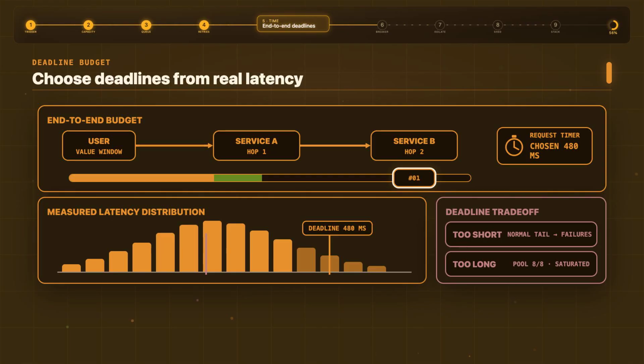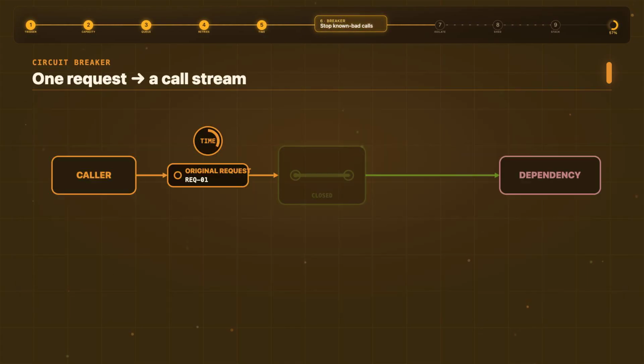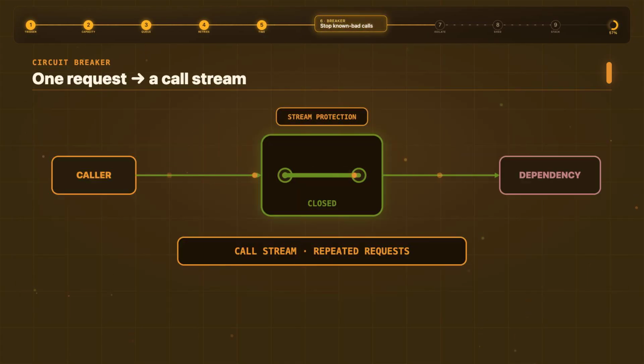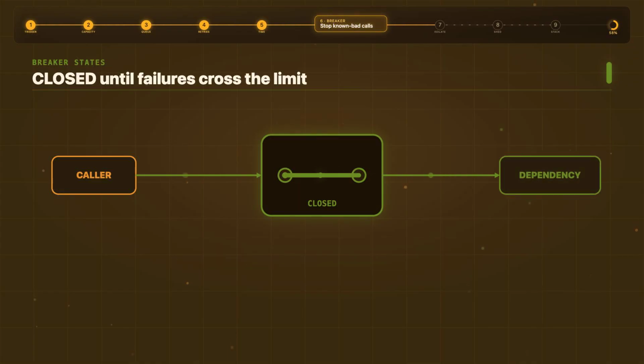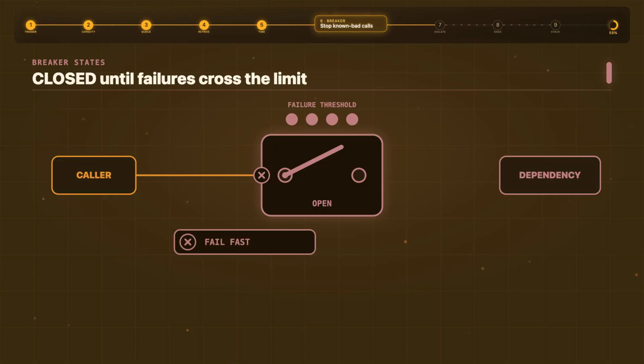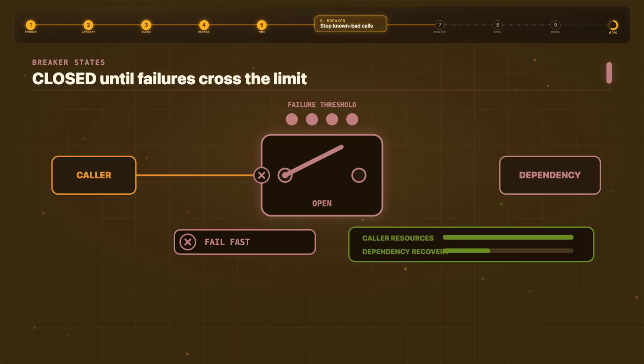5. Circuit breakers stop asking a known bad question. A deadline limits one request. A circuit breaker limits repeated requests to the same unhealthy dependency. When calls are succeeding, the breaker is closed and traffic passes normally. When failures cross a threshold, the breaker opens. New calls fail fast instead of waiting for the same predictable timeout. That protects caller resources and gives the dependency room to recover.